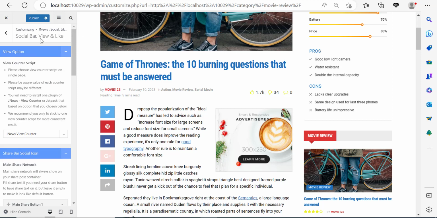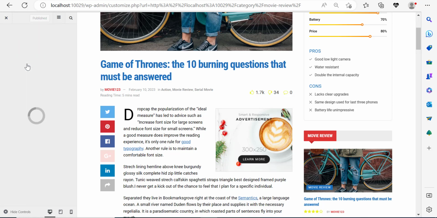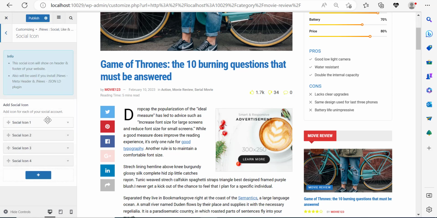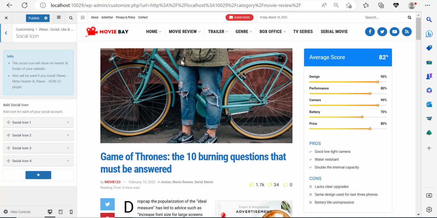Now, in my case, I'm not going to tell you exactly what I'm going to do, but you can do whatever you want. I mean, it's your life. Now I'm going to click on publish, go out. Now over here, if I click on social icon, now we have the social icon Facebook. Now at the top, let me go to the top.